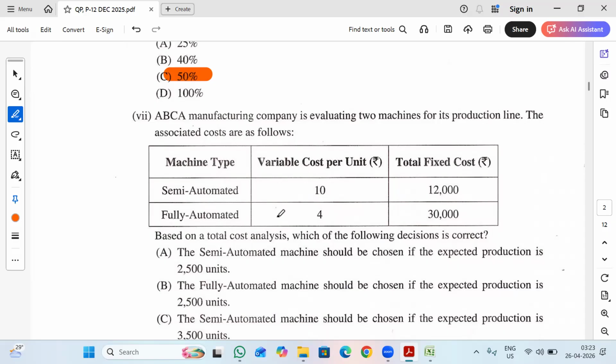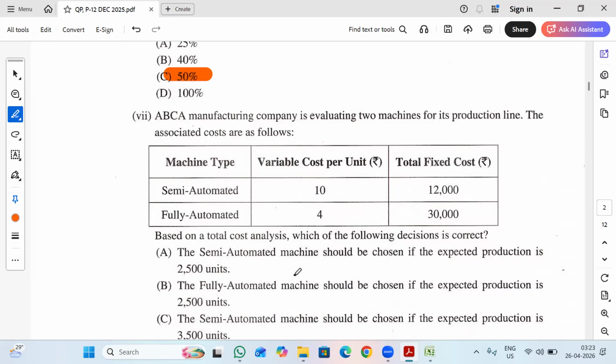So here, if I look at the options, I can understand that semi-automated should be chosen if the expected production is 2,500, and they are giving options based on which machine should be chosen for which units. So for this type of question, we need to calculate the indifference point.